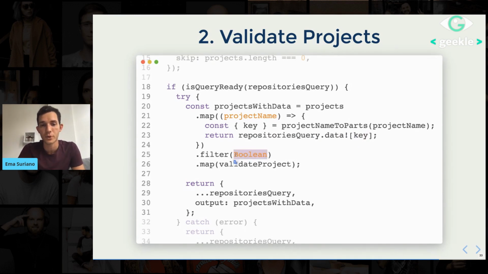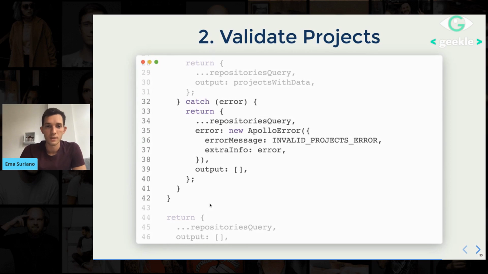I'm filtering the projects that didn't exist because maybe the user decided to write down a string which is not valid or doesn't exist in GitHub. So by doing filter Boolean, it's going to remove all the undefined, or in this case, if the key doesn't exist in data, it's going to remove it from the array. And then finally, I'm validating the project using my validator and returning it as an output of the function.